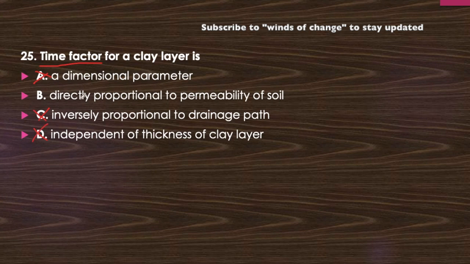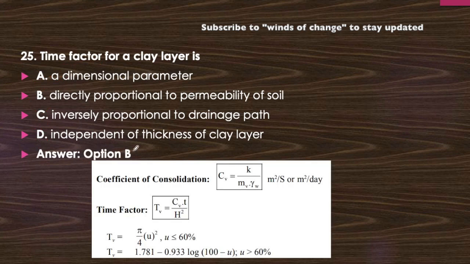Only the correct statement will be directly proportional to permeability of soil. Now how is it so? Let's see. This is the formula, that is Tv equal to Cv t upon H square. In this we know that Tv is directly proportional to Cv, that is the coefficient of consolidation. Now Cv is directly proportional to permeability. So how will this relation be observed? Tv is directly proportional to permeability. You can see here. So through this, B will be the correct answer.